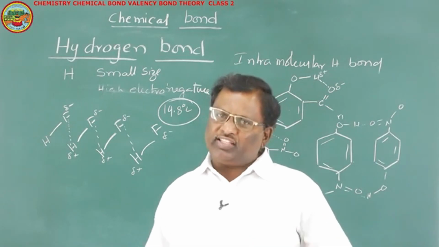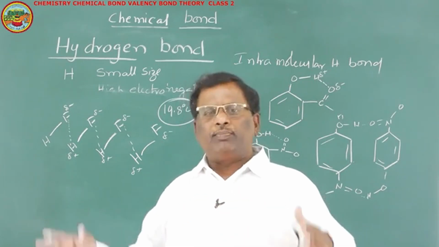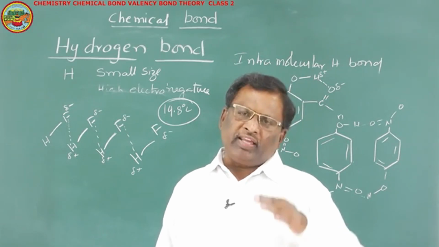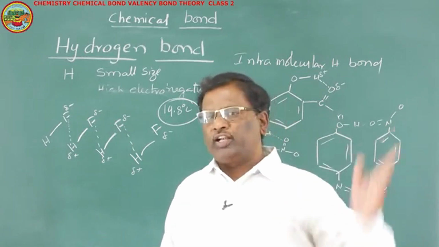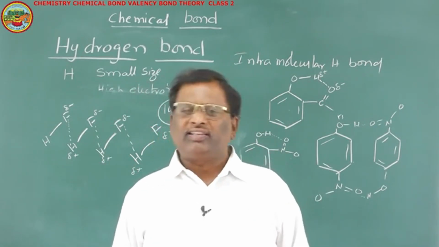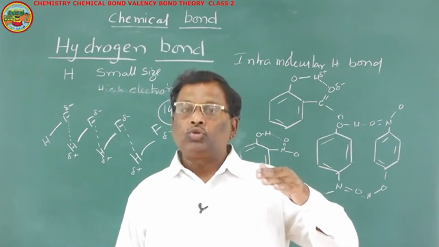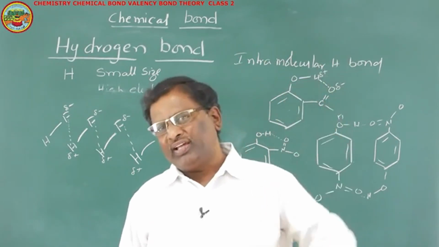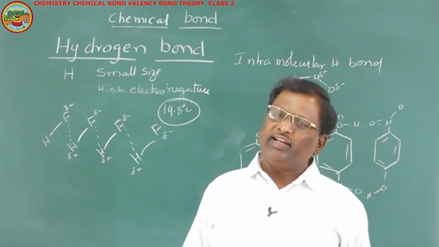So in case of HF, there is no need of breaking all hydrogen bonds that were present in the given amount of HF. Breaking a few hydrogen bonds is sufficient to convert into vapor state, because still in vapor state, hydrogen bonds are in existence. So the bonds to be broken to convert into vapor are fewer in HF when compared to H2O. That's why its boiling point is very less, that is 19.8.